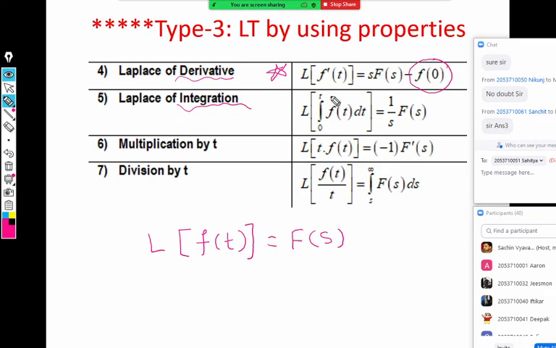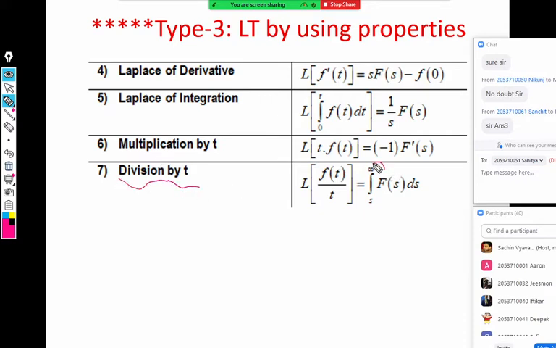Suppose we are interested to find the Laplace of an integral of the form integral 0 to t f(t) dt, then the Laplace is just divided by s, F(s) upon s. The most important thing to observe: when we divide, it's integration.